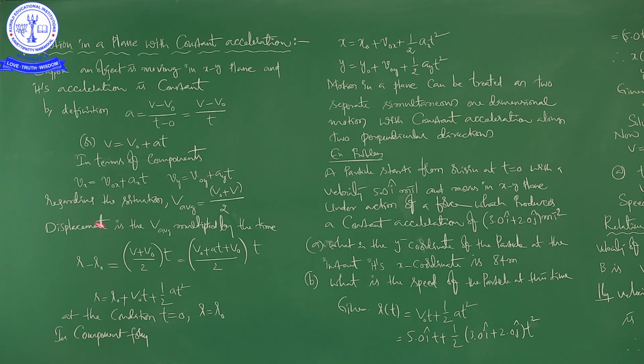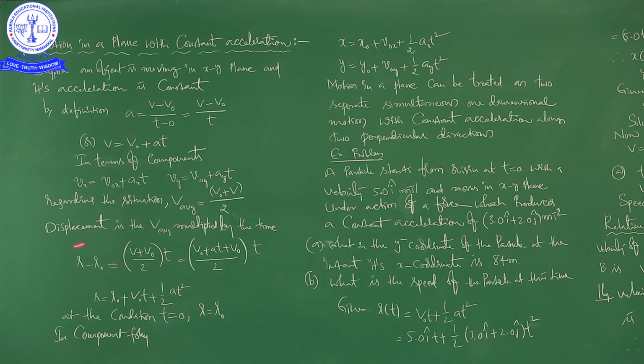Next, regarding the situation, what is average velocity? We know. If a body is moving with constant acceleration, then V average is equal to V naught plus V by 2. Here displacement is equal to average velocity into time, we can write. That is why displacement is the average velocity multiplied by time.